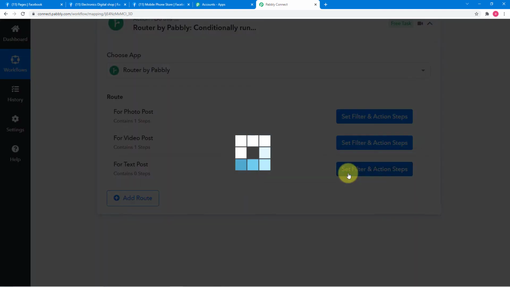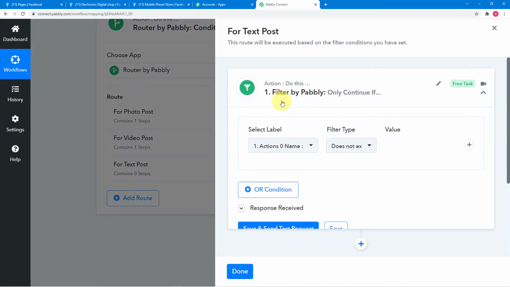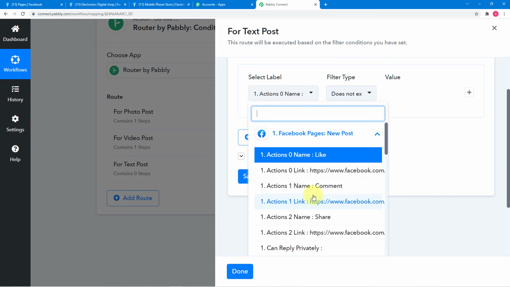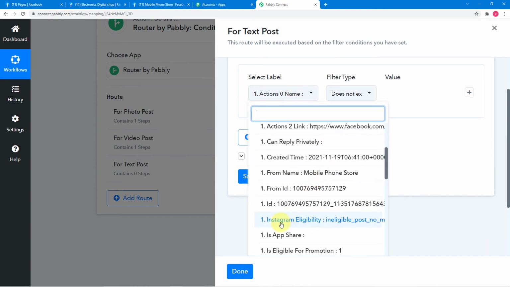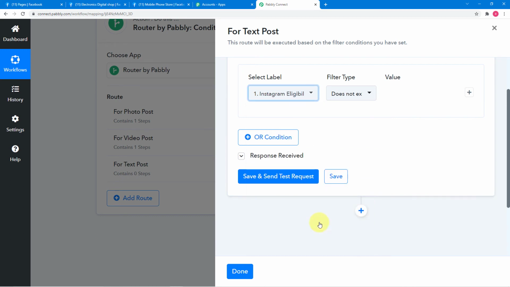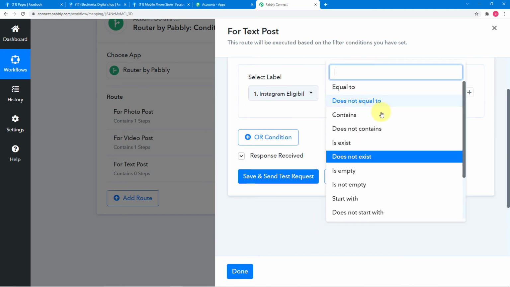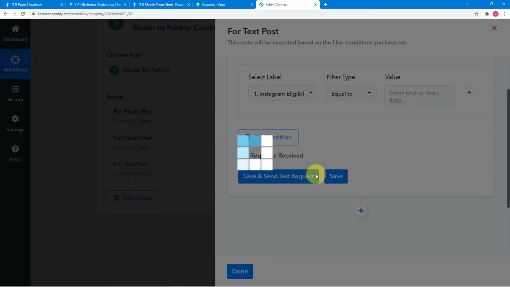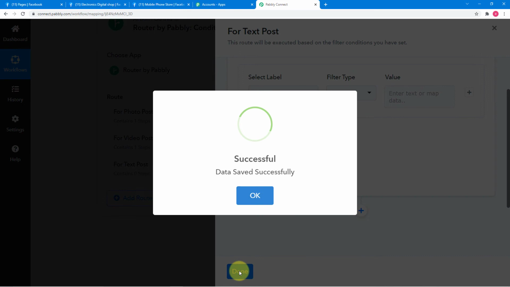So click here on set filters and actions tabs. Click on this filter option, and from this select label, click on Facebook pages and select the label as Instagram eligibility and make the filter type equals to, and here in this value I'm going to paste this value. Let me show you.